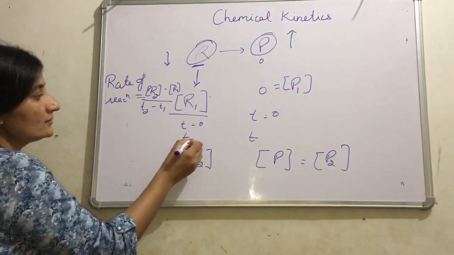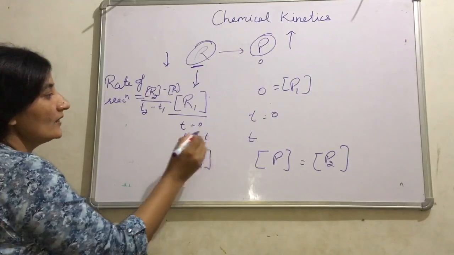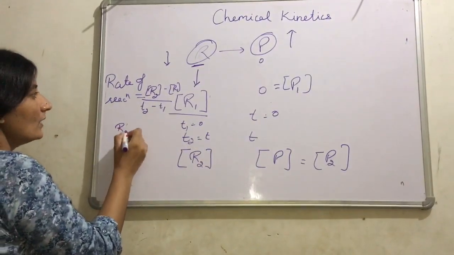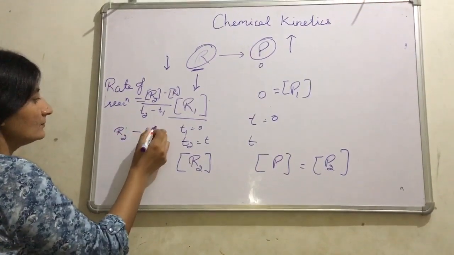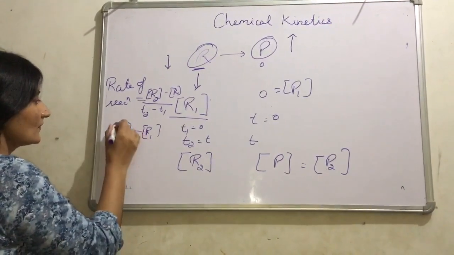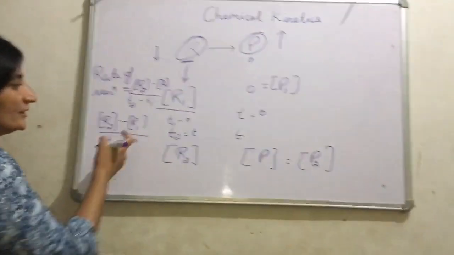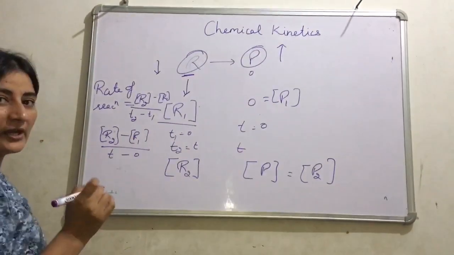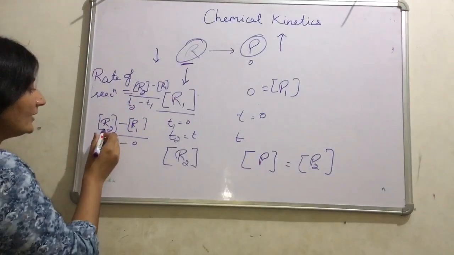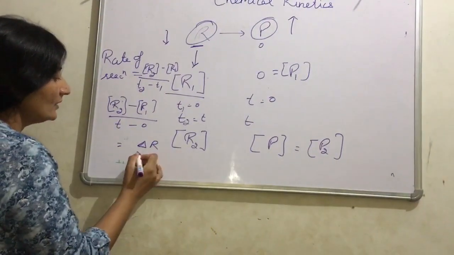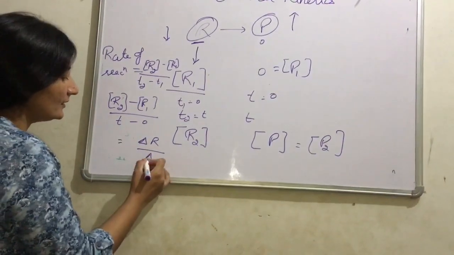Here T2 is t and T1 is equal to 0, so R2 minus R1 divided by t minus 0. Or simply, if T1 and T2 are given, we can write delta R divided by change in time, delta T.